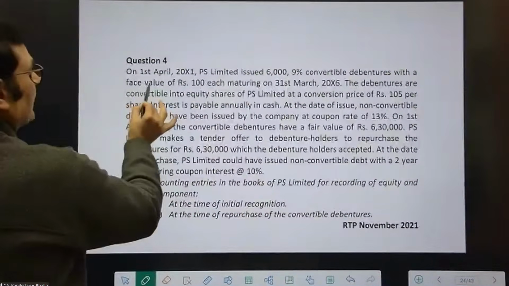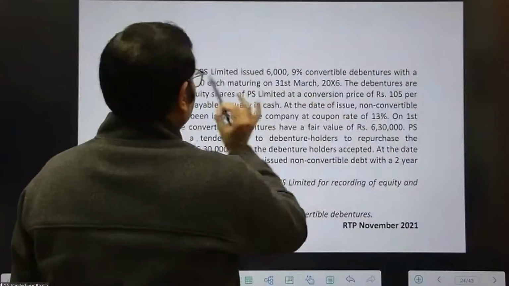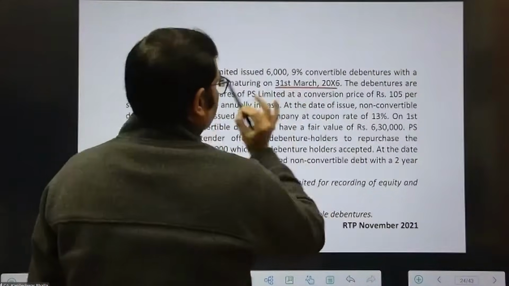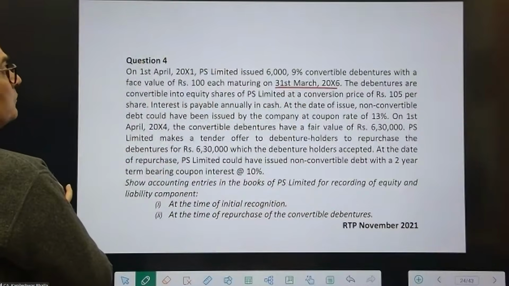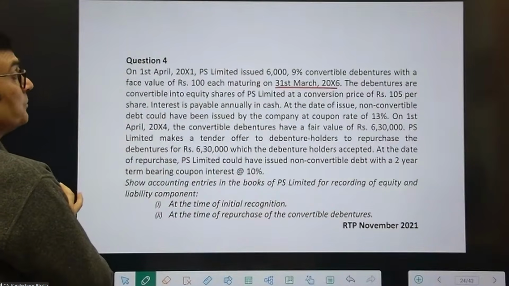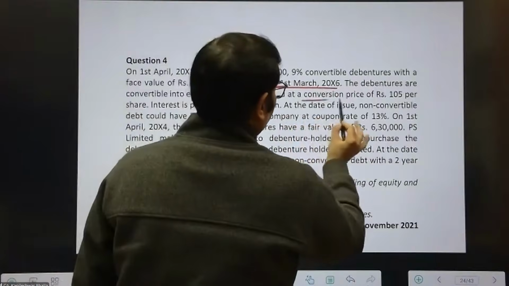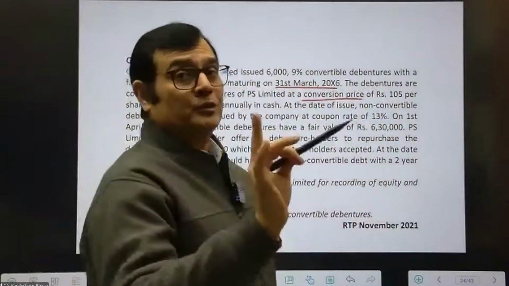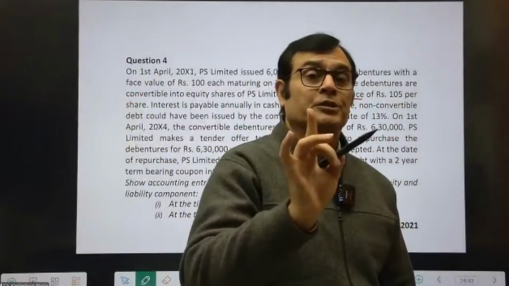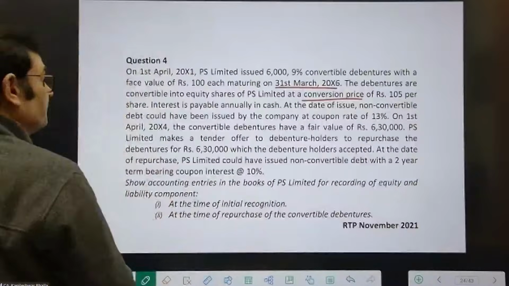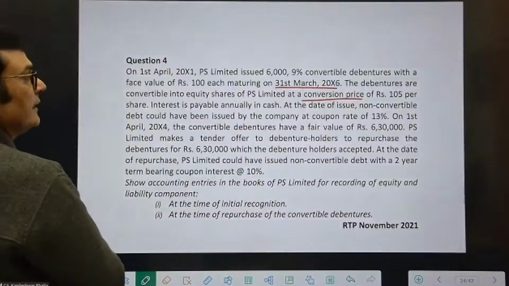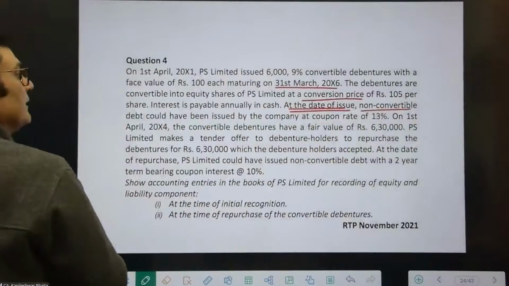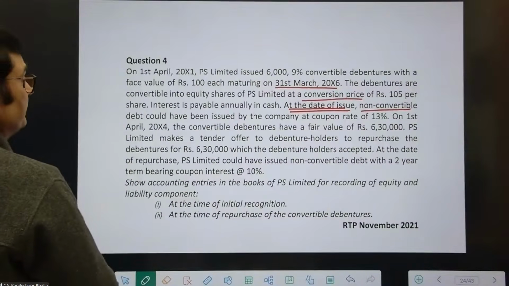On 1st April X1, the company issued convertible debentures with a face value maturing on March X6, 5 years later. The debentures are convertible into equity shares at a conversion price. This is not redemption at a premium. This is the price at which you will convert the debentures to equity shares. It's not premium on redemption. Interest is payable annually in cash. On the date of issue, it says non-convertible debts would have been issued at a coupon rate of 13%.